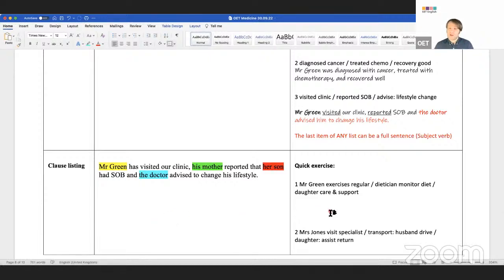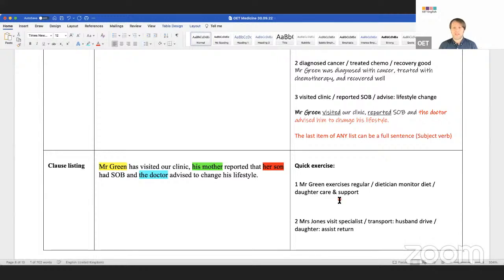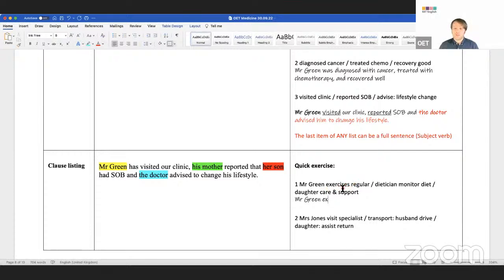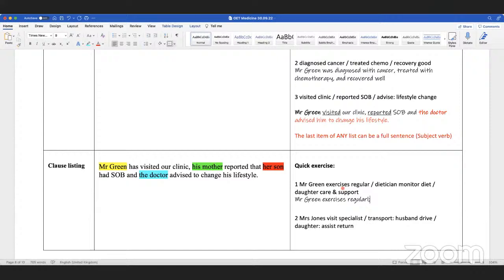Mr. Green exercises regularly, dietitian monitors diet, daughter care and support. But let's make a sentence. What can we say? Mr. Green experienced regular testing. We'll start with this one. Mr. Green exercises. Guys, it's really easy. Exercises regularly. Okay.